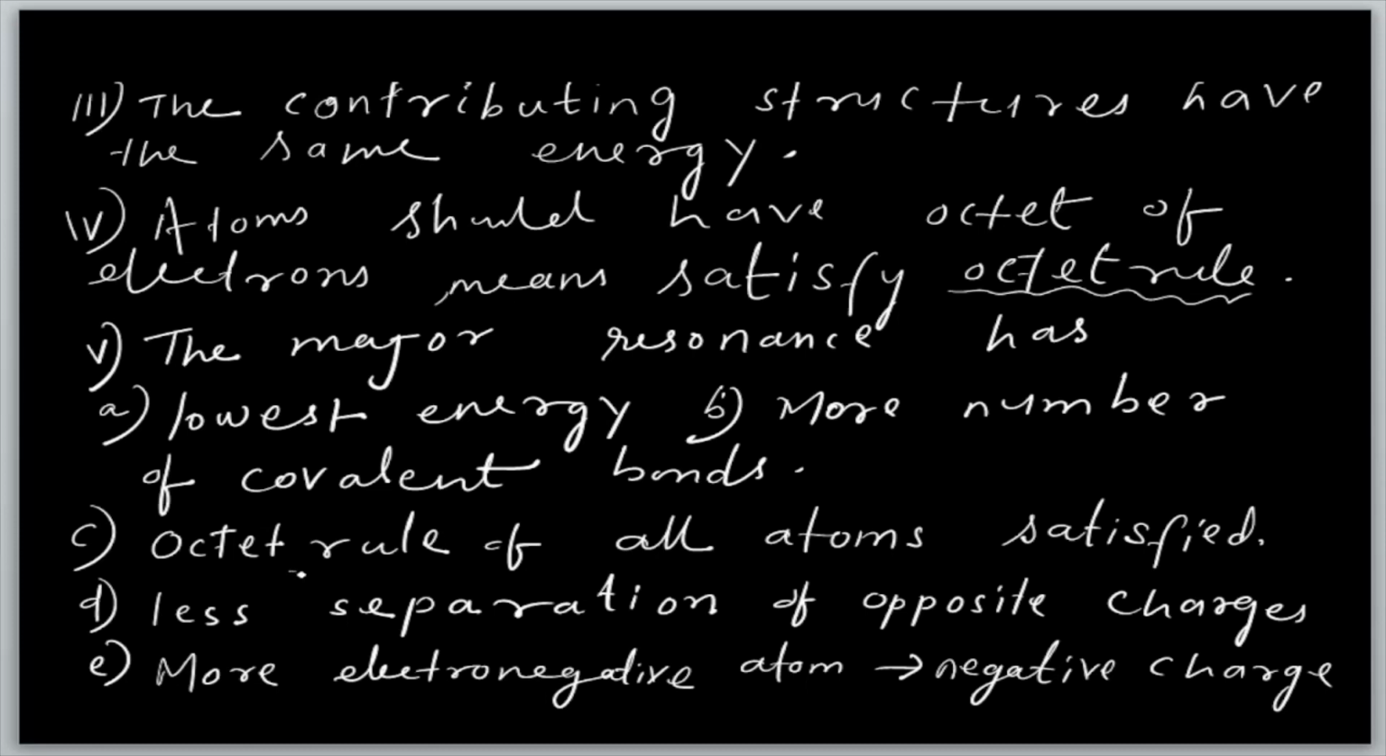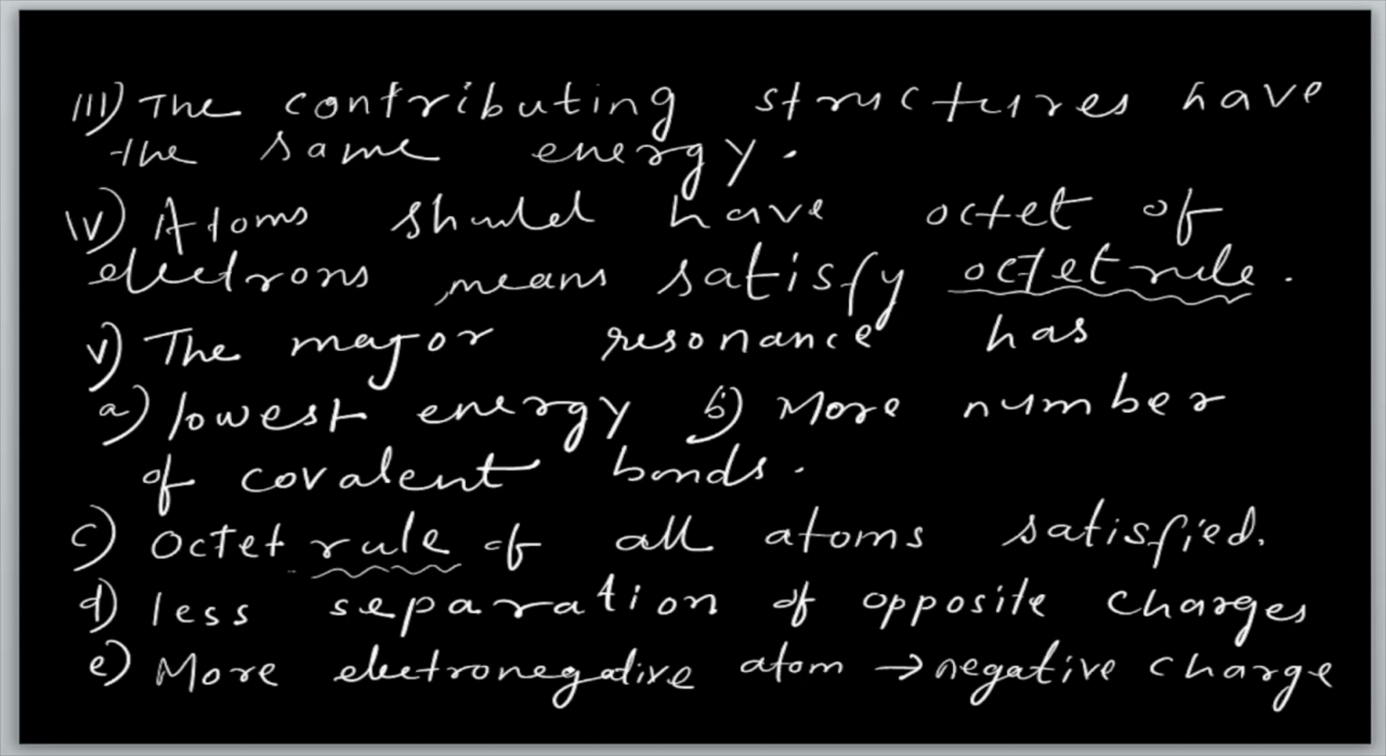Octet rule means the outer shell electrons should be satisfied by 8, and that is called the octet rule. Less separation of opposite charge: when opposite charges, plus and minus, are there, the separation between the two charges should be a small distance, a less separation. And one should be a more electronegative atom and the other a more positive atom.